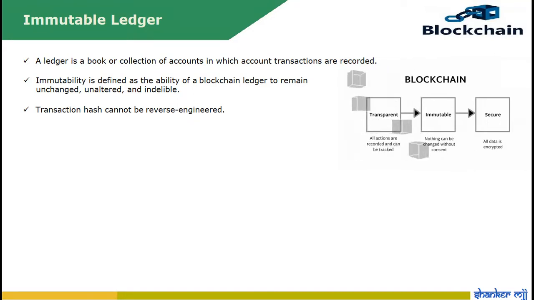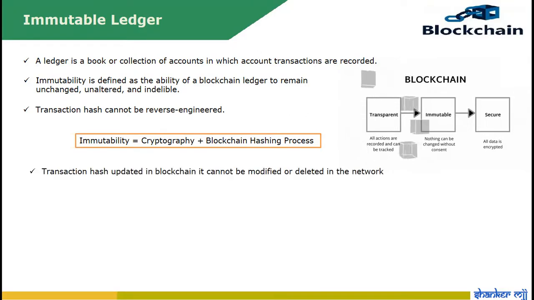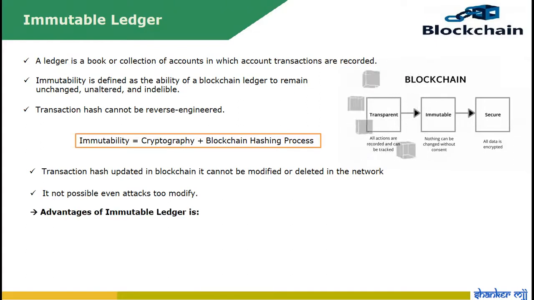In simple words, immutable is cryptography plus a blockchain hashing process. Once a transaction hash is updated in the blockchain, it cannot be modified or deleted in the network. It is not possible even for attackers to modify. A lot of attackers tried but they failed because it takes huge computational power and high-end GPUs to replicate all the nodes in the network.